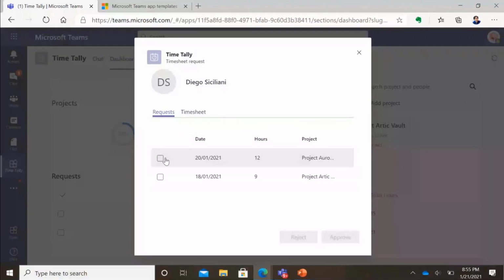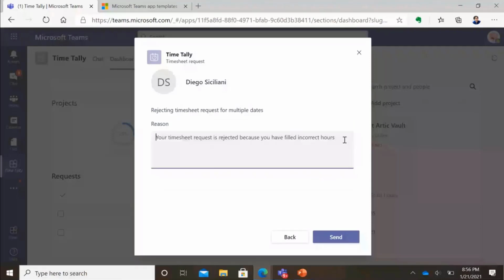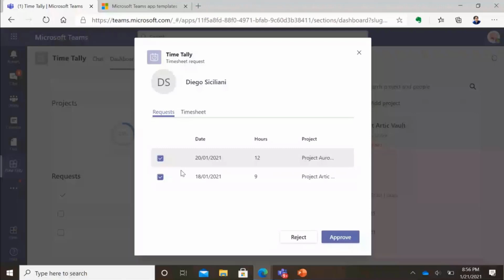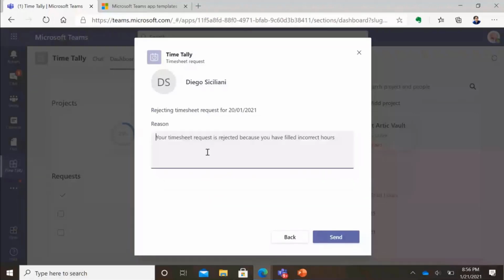If I reject them, the timesheet also gives you helpful data, like what the rejection reason is. So I'll show you both. I'll reject this 12 hours one, just for funsies. Edit task. Let me see, send it back, and then I'm going to approve the other one.